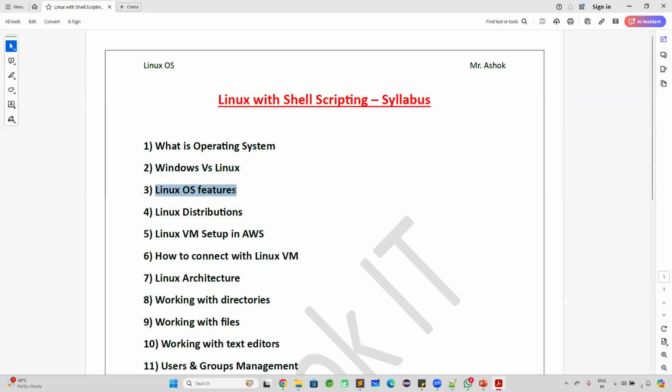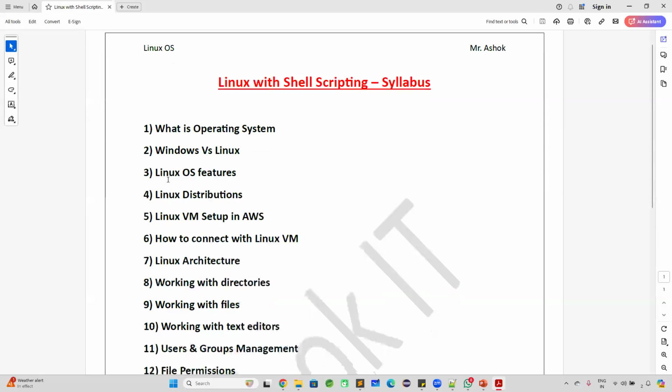And we will see the Linux OS features. Once I explain these Linux OS features, then you will realize why people are using Linux in the industry. Then we will learn about Linux distributions. In Windows, several versions are available, Windows 7, Windows 10, Windows 11, like that. In Linux, we have several distributions. What distributions are available for Linux? Which Linux distribution is used in real time, I will also explain.